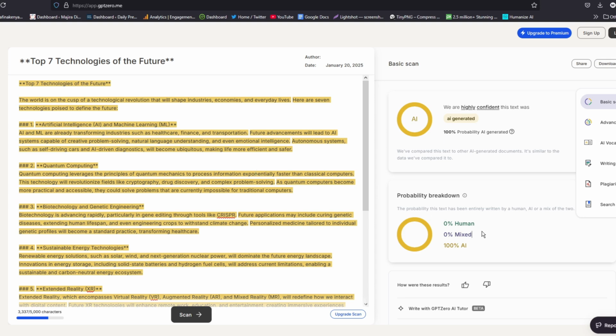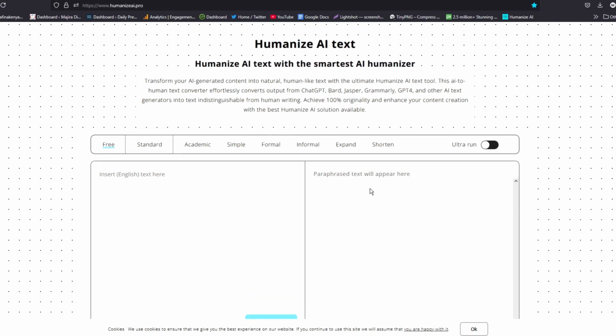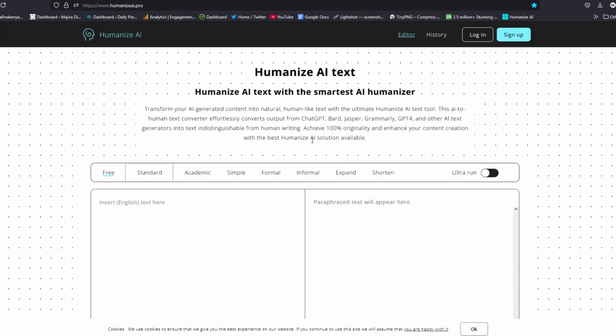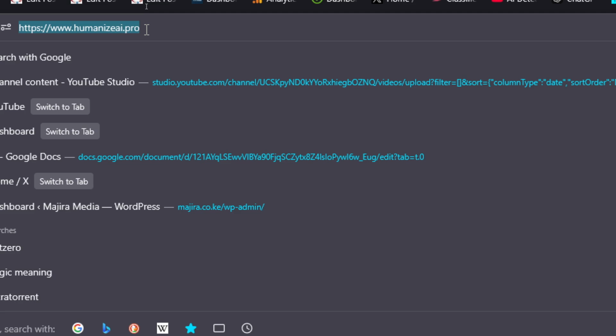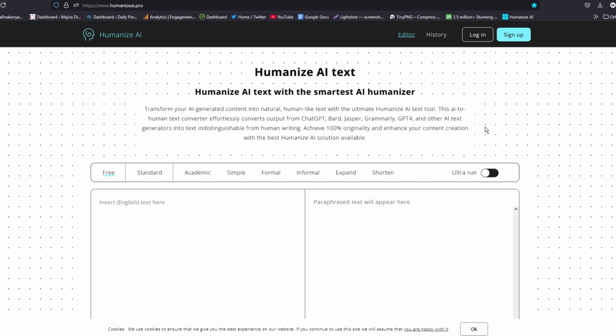We want now to use the same article, rewrite it using another AI tool, and then see if it will pass this detection. So to do this, we are going to use a tool called Humanize AI.pro. Just go to www.humanizeai.pro. You don't even have to sign in.